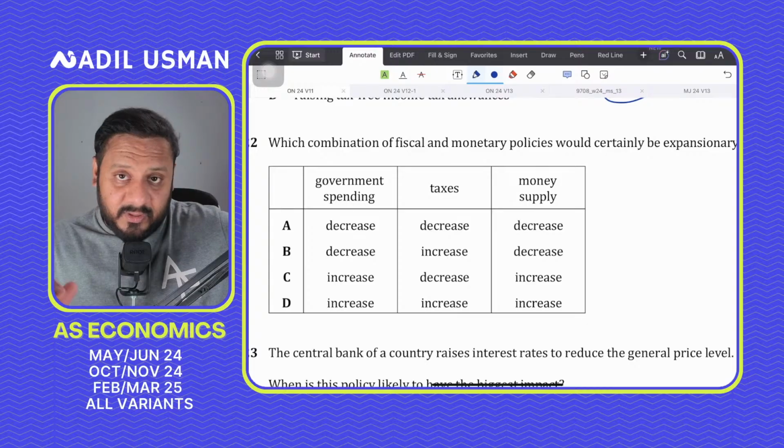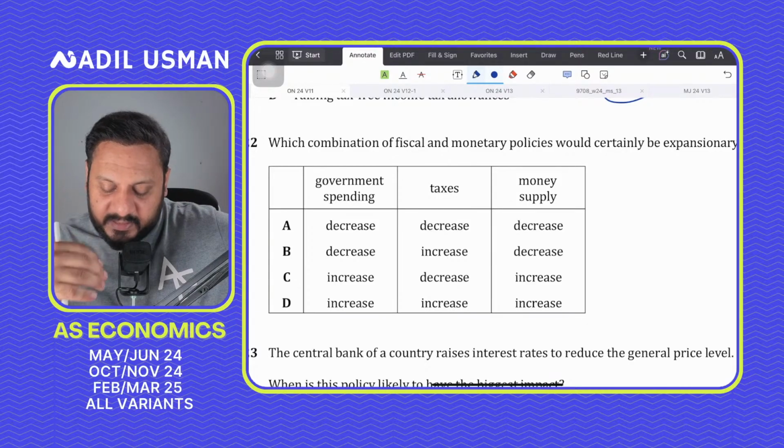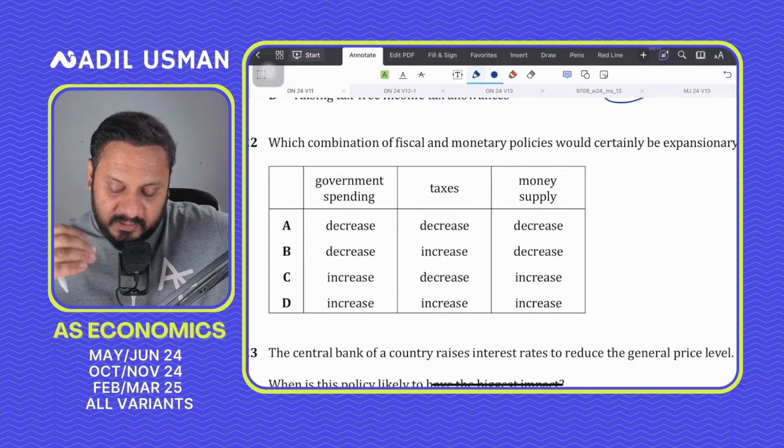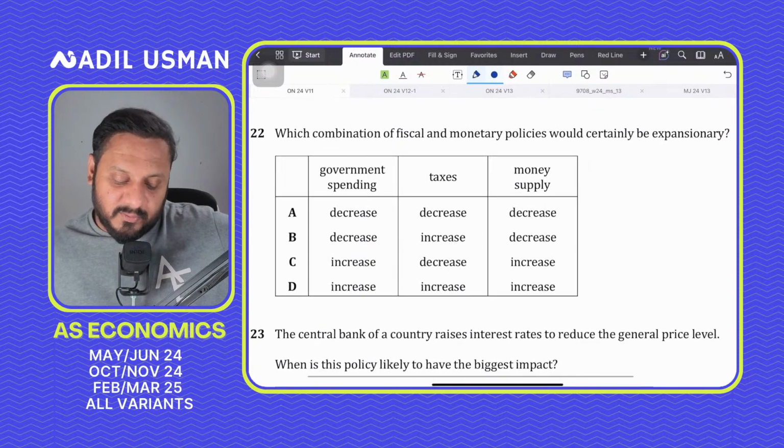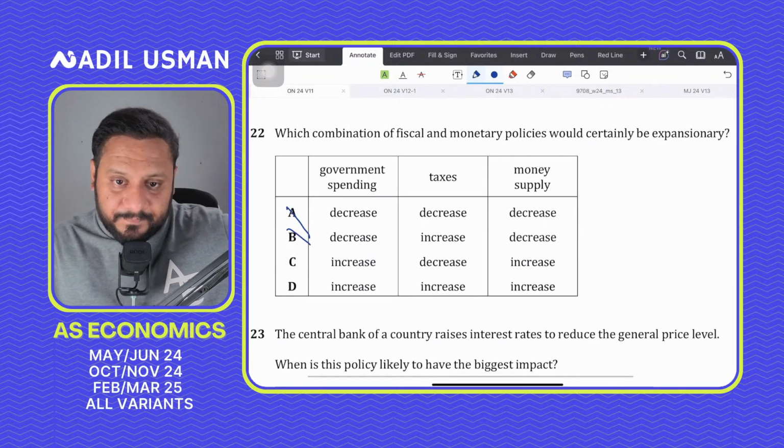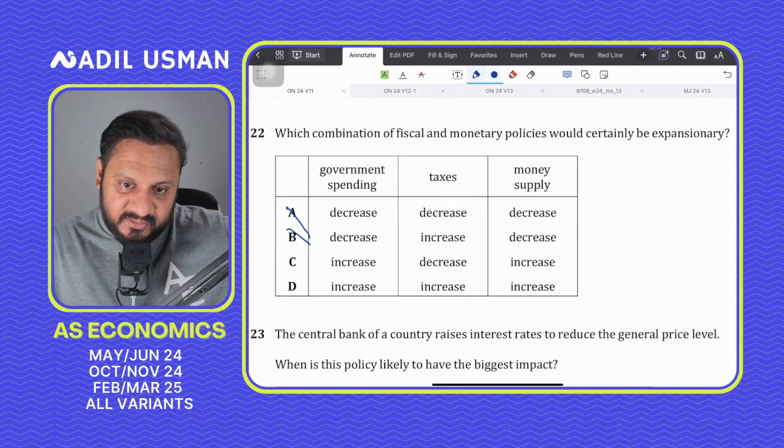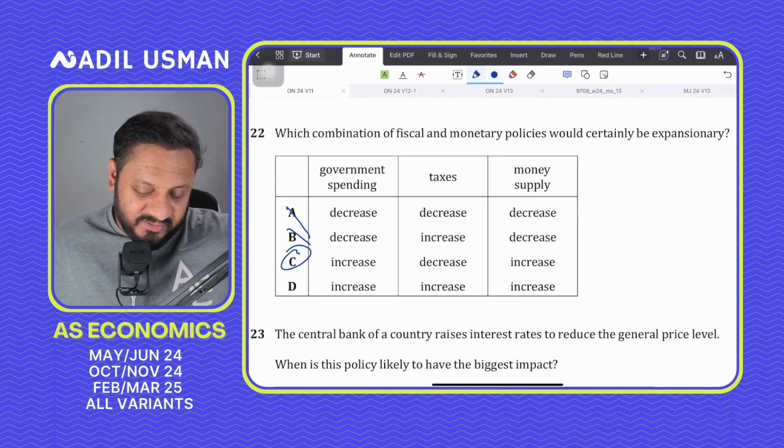Again, I told you guys, look at the first column and then narrow down your answer options. Expansionary means money supply has to go up, so it's either C or D. And the government spending also has to increase while taxes have to decrease. So this is a very simple answer, straight 1 mark.